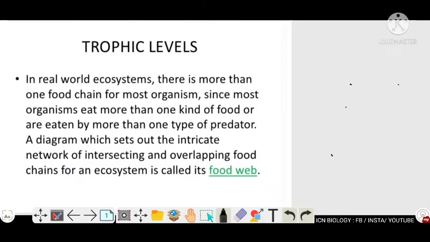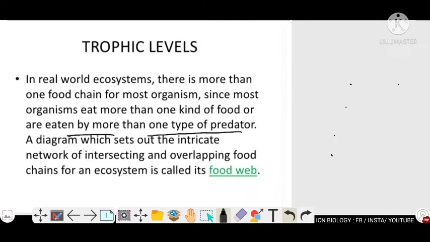Hi friends, today we are going to discuss trophic levels. We know that we eat different kinds of foods, right? But at the same time, we may be eaten by different types of predators. Like that, other organisms also eat different kinds of food and may be eaten by more than one type of predator.